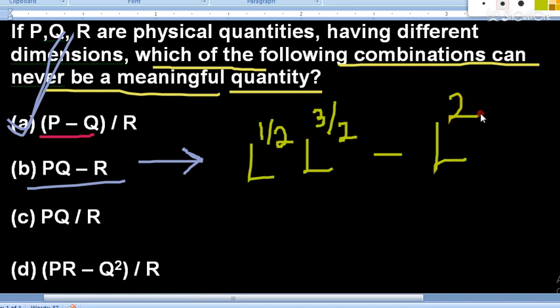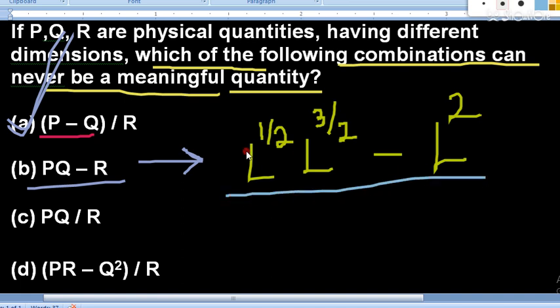So from here, in this expression, the dimensional formula for P is L raised to the power 1 by 2, for Q is L raised to the power 3 by 2, and for R is L raised to the power 2. All three have different dimensions, but this equation is meaningful.